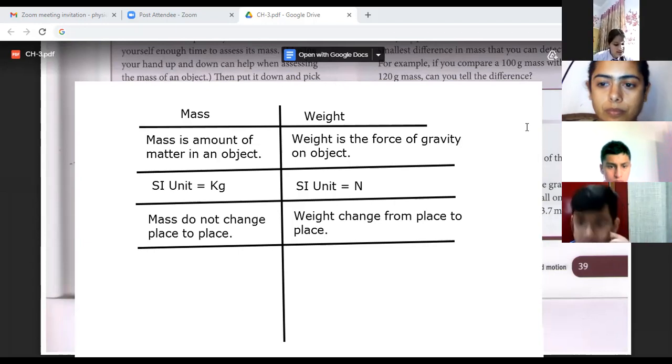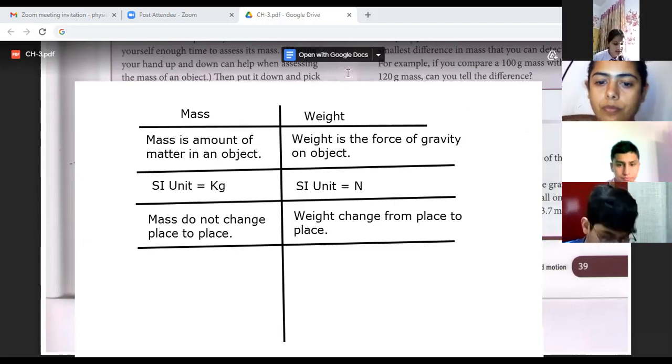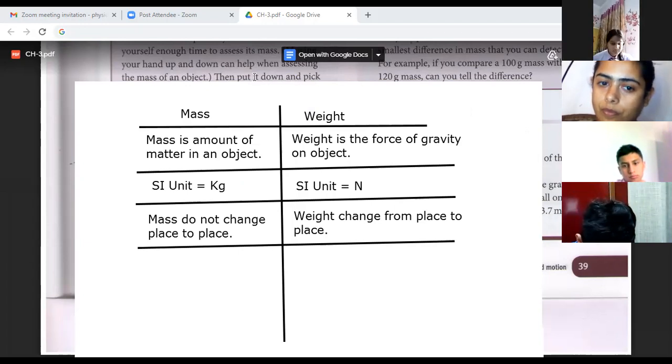Ma'am, it is a scalar quantity. Mass is a scalar quantity, and weight is a vector quantity. Mass can never be zero, and it is denoted by m. And mass is a base quantity, and weight can be zero, and it is denoted by w. And it is a derived quantity.